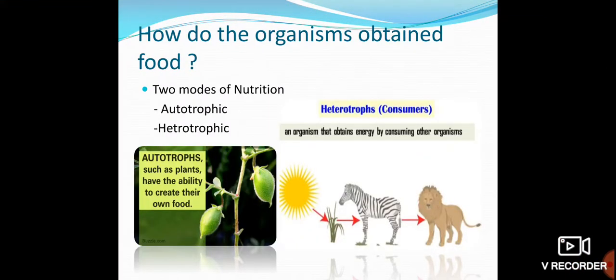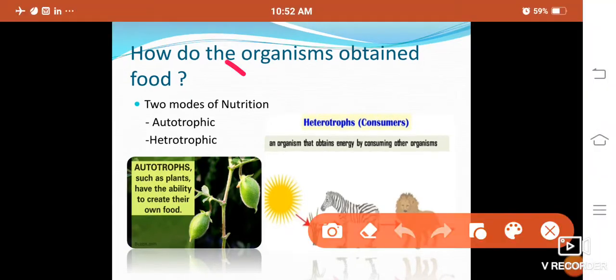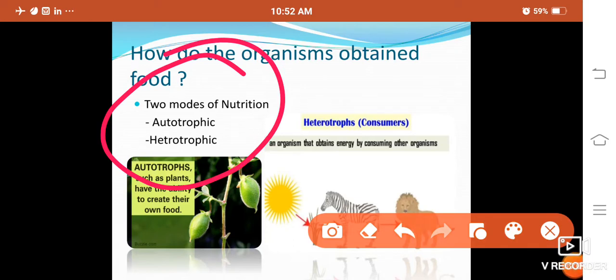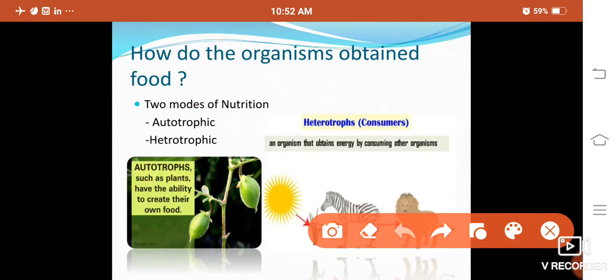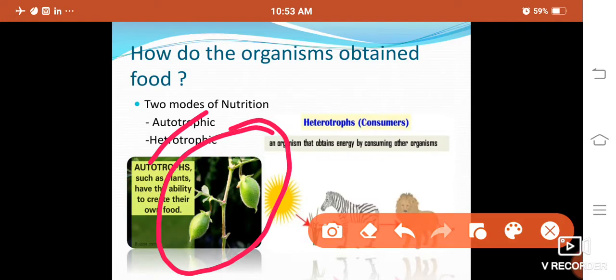So how do organisms obtain food? This we have completed in the first chapter. There are two modes of nutrition: one is the autotrophic and another is the heterotrophic mode of nutrition. In the autotrophic mode of nutrition, autotrophs make their own food. Plants are an example of autotrophs, or some purple bacteria, red bacteria, they are also autotrophs.